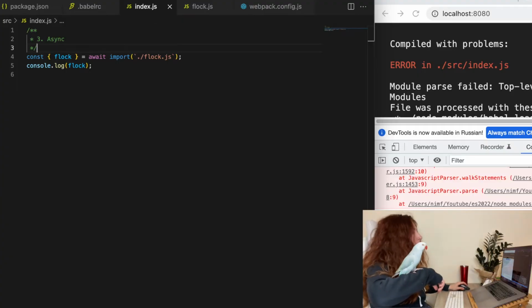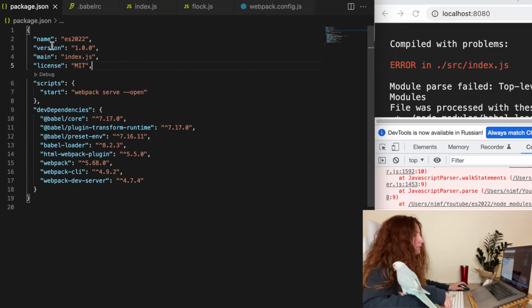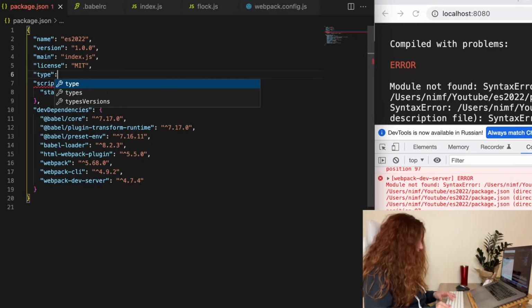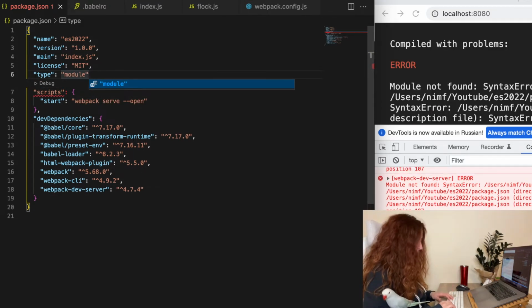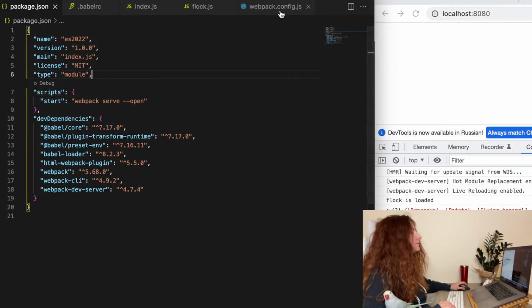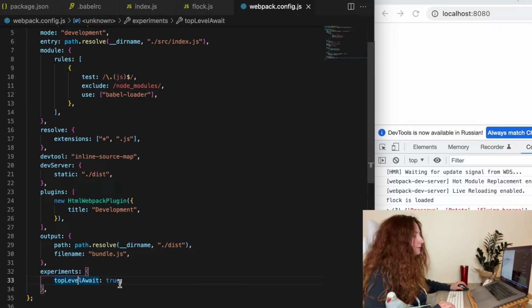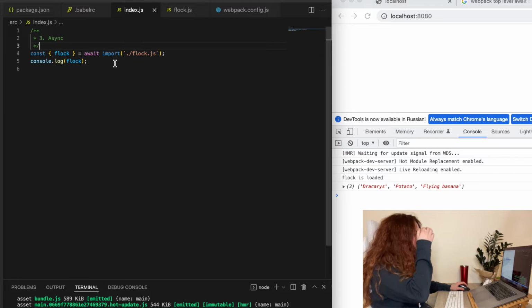So as you see, we're getting an error here when we try to use top-level await. Why? Because I forgot to set the type in our package.json to module. This is necessary to set, as well as the experiments property in the webpack config. Top-level await must be true here. So now it's working.